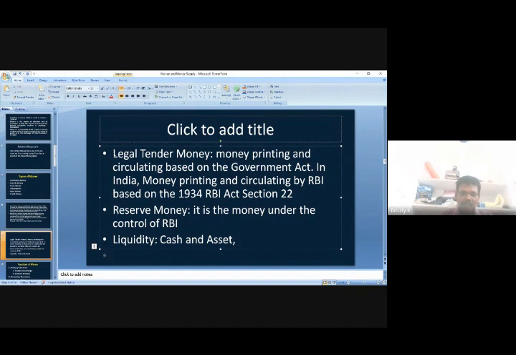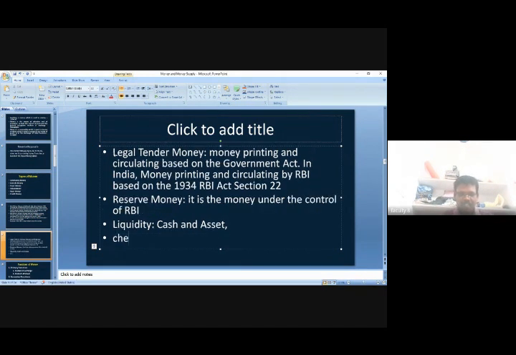What may be an asset? Your check may be an asset. Your bond may be an asset. Your share, that is a security, may be an asset. A promissory note may be an asset.